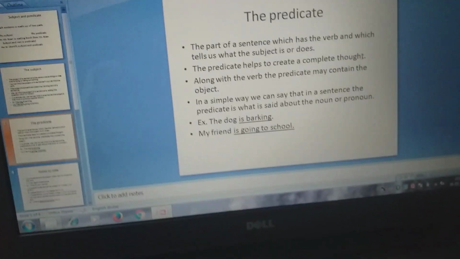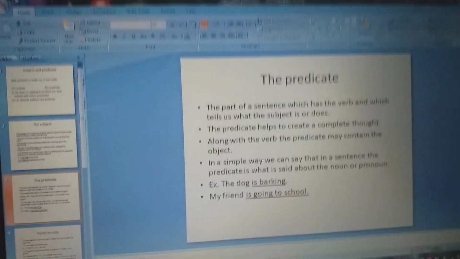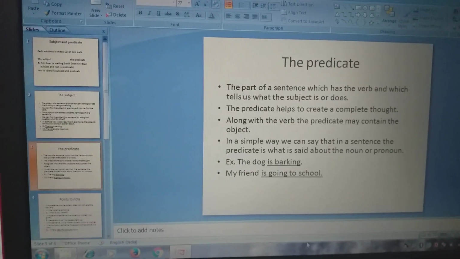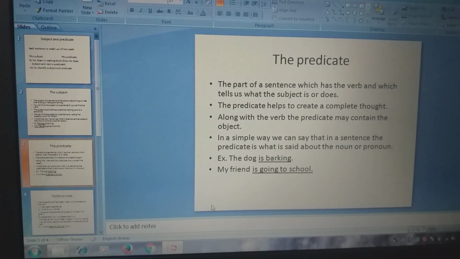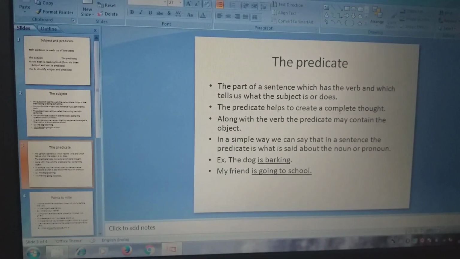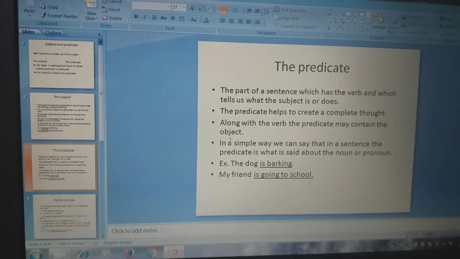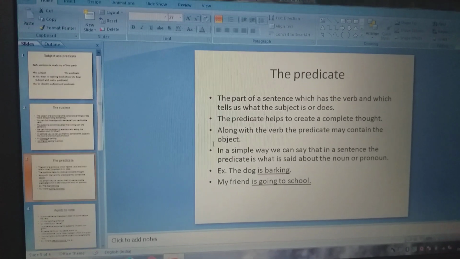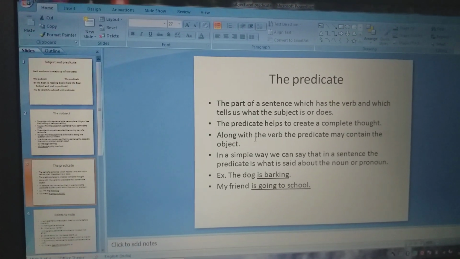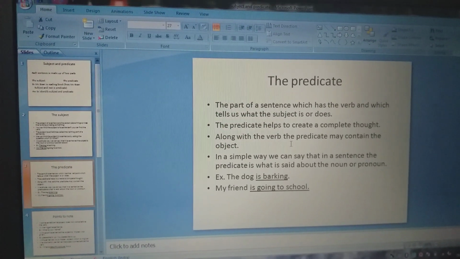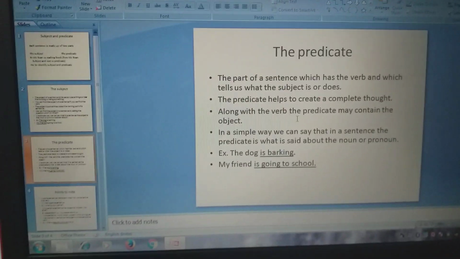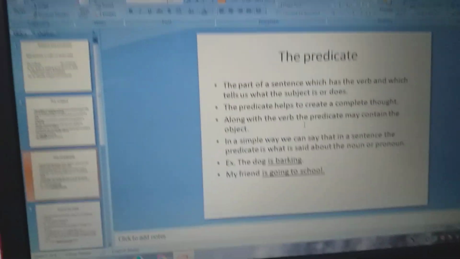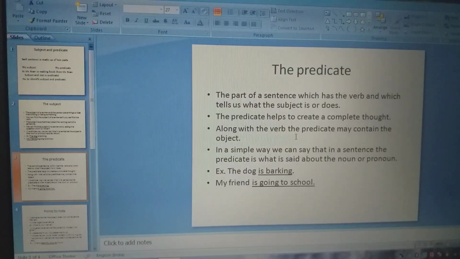If the predicate is not there, we have no idea what the subject is going to say or do. Along with the verb, the predicate may contain the object. What is the object? Reading book. I will cover the object in the next video, when I teach transitive and intransitive verbs and subject-verb agreement. That time I will clarify what an object is in a verb.